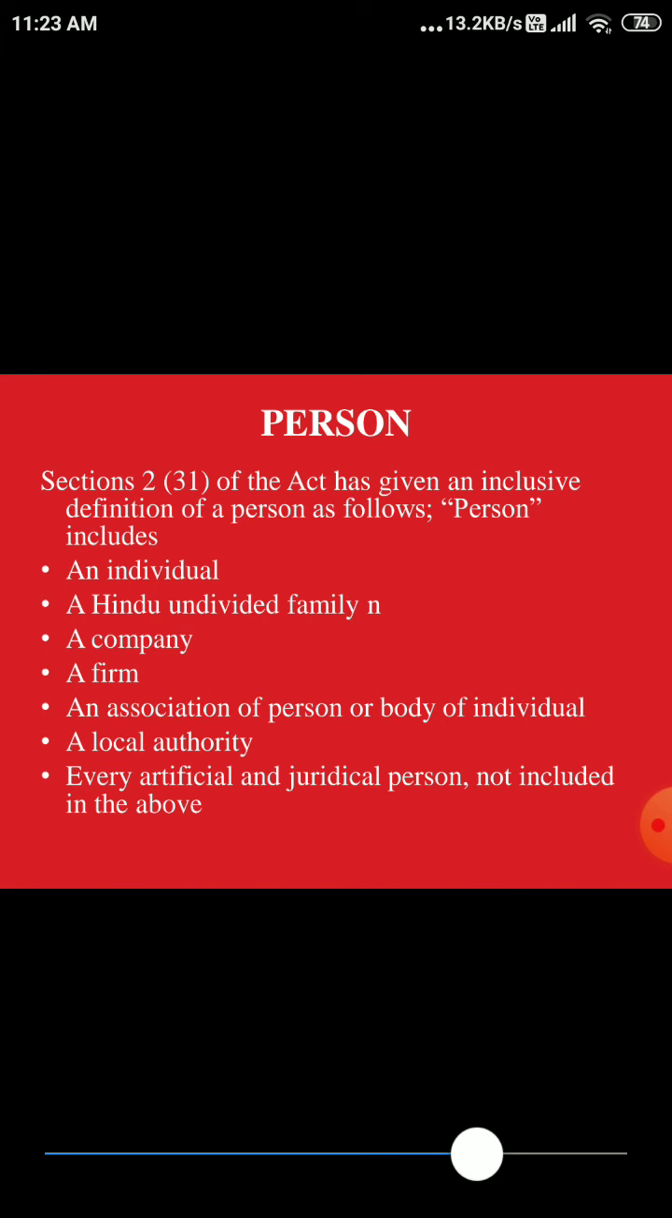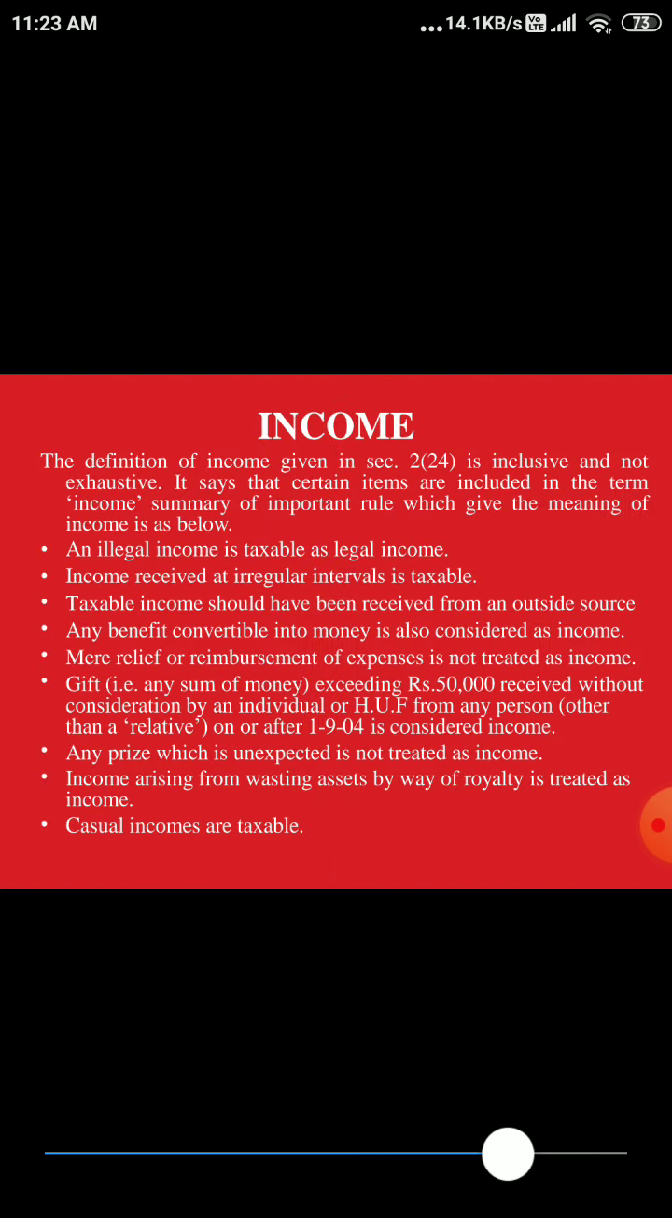Every artificial juridical person not included in the above. Artificial juridical persons, even some types like courts, are also included. If they are getting any revenue out of the cases, courts also have to pay a tax to the government, right? So these all are the persons who are liable to pay a tax if they are getting any revenue in the previous year, right?